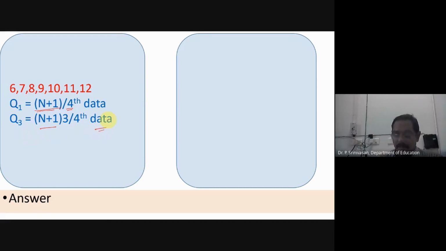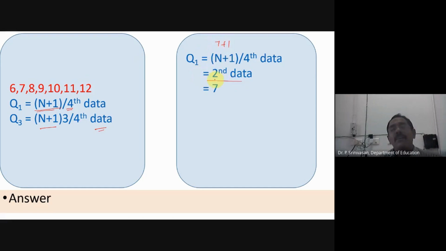I will show you how this is calculated. So Q1 is the (N plus 1) by 4th data. N is 7. 7 plus 1 is 8. 8 divided by 4 is equal to the second data. So here this data is Q1.